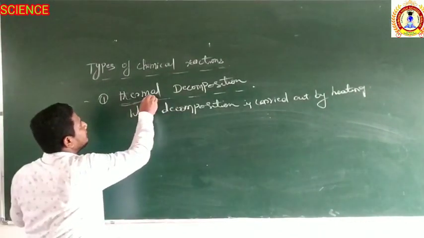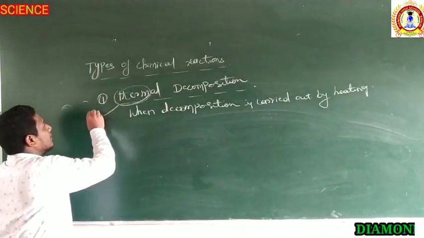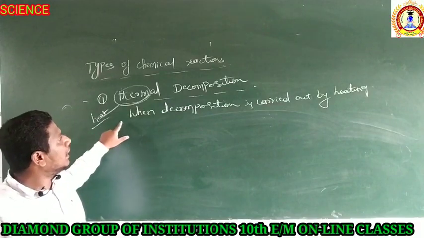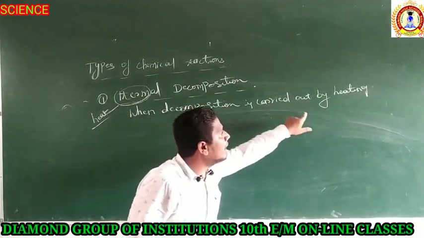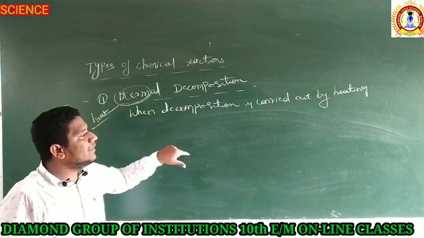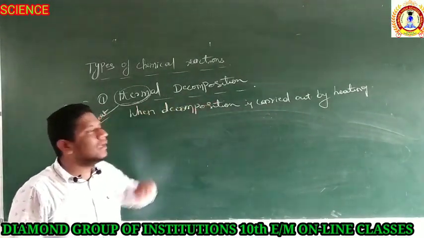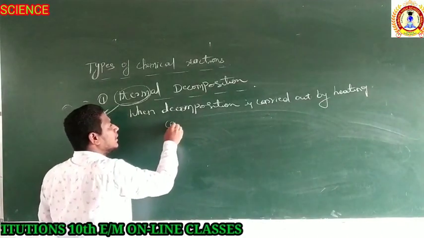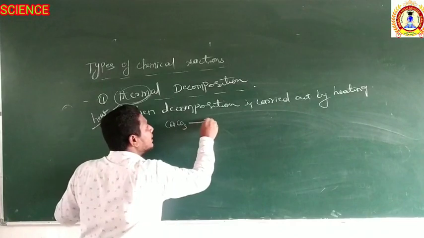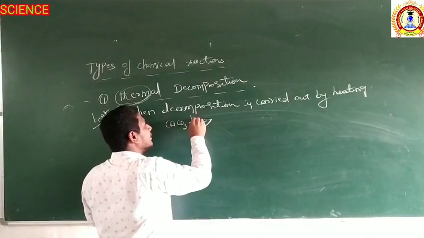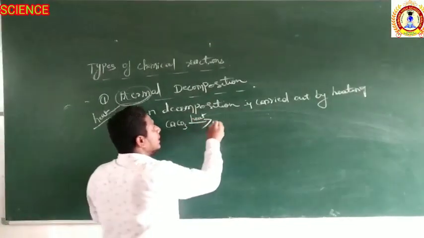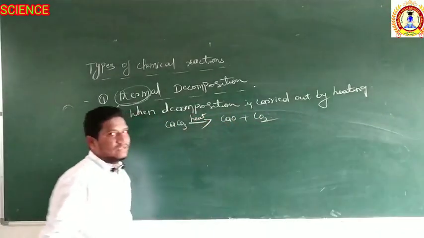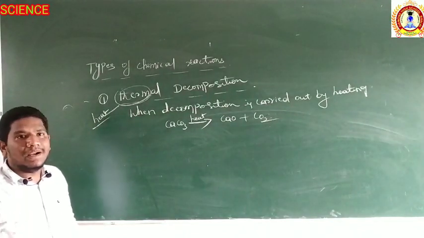The word thermo means heat. Right? Thermal decomposition is nothing but when decomposition is carried out by heating. If heat is involved in decomposing a single product, it is known as thermal decomposition. Just take an example: when calcium carbonate is heated, it is going to split into calcium oxide and carbon dioxide. So this is known as thermal decomposition.